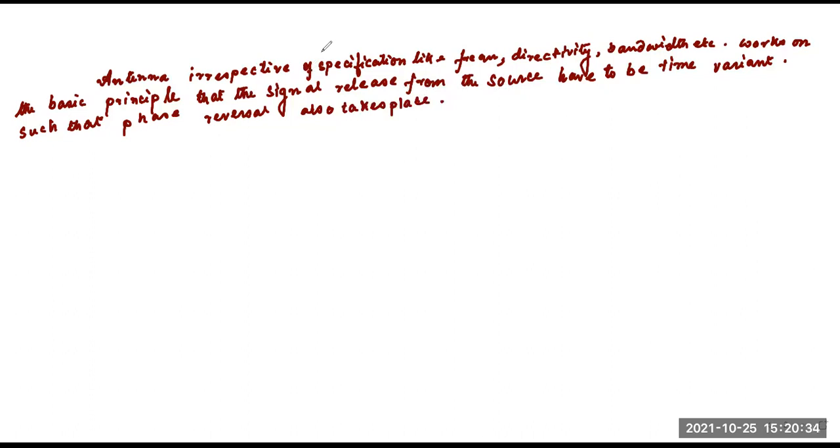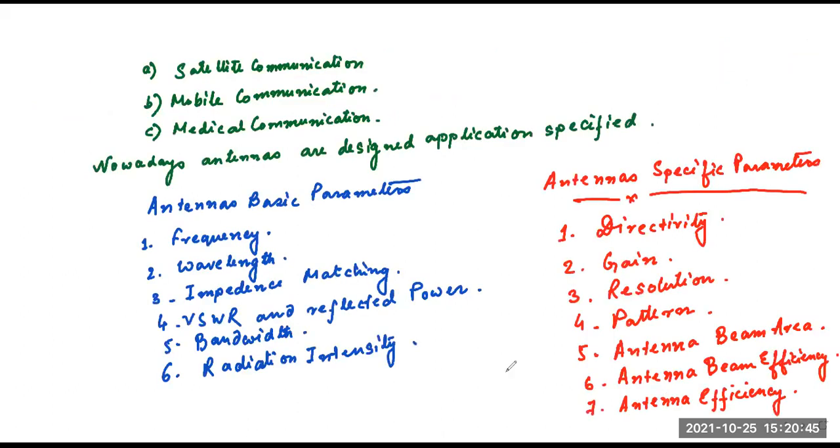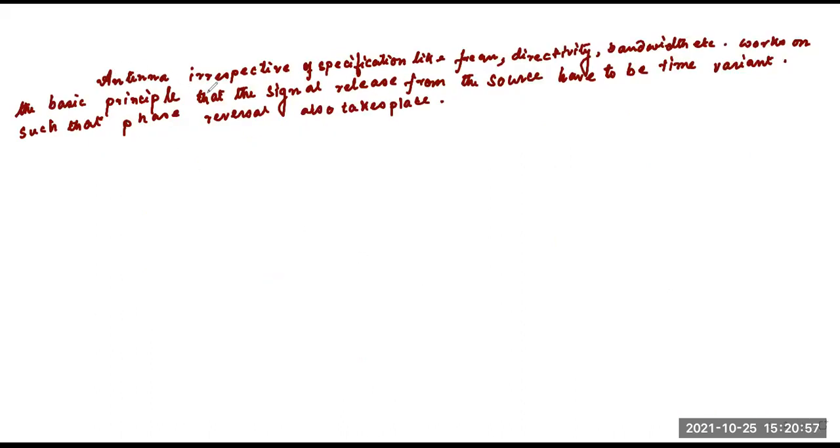So what is the actual meaning of this line? I have already discussed different types of specific or basic parameters like frequency, bandwidth, directivity, gain, resolution, etc. So what I'm telling is, antenna irrespective of specification like frequency, directivity, bandwidth, etc., works on the basic principle that the signal released from the source has to be time variant. Now this is very important. What is time variant? Anybody, any idea?